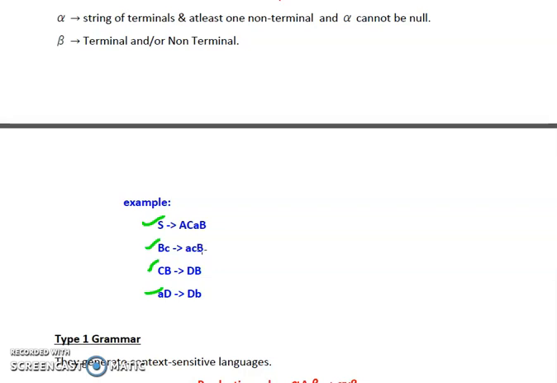In case you haven't watched that video, I recommend that you go back and watch that video so that your concepts are clear and you can learn the concepts of type 0, type 1, type 2, type 3 grammars in more detail. So over here, according to first production rule, it says that there are three non-terminals and one terminal. That means it is valid according to the rule that beta must be a terminal, a non-terminal, or a combination of terminals and non-terminals. Now, in the second production rule, we are having two terminals and a non-terminal. So, it is also valid.